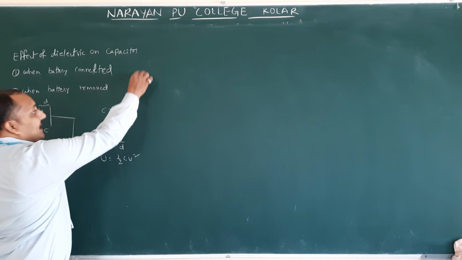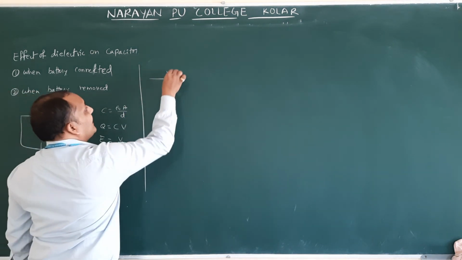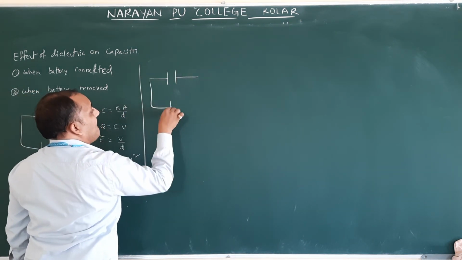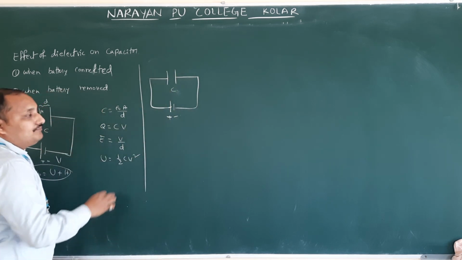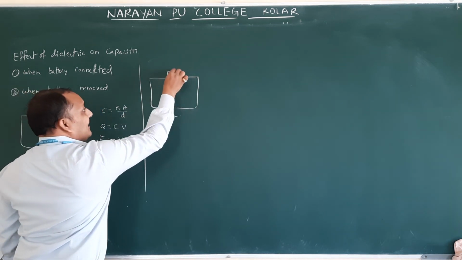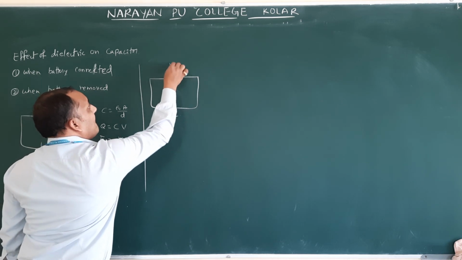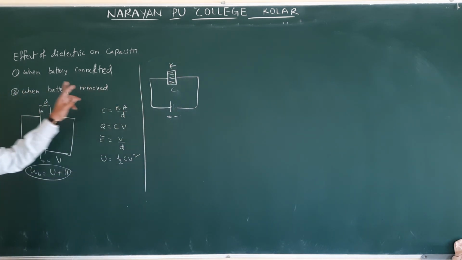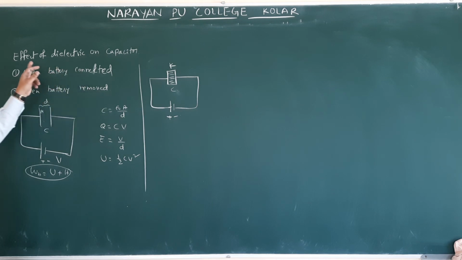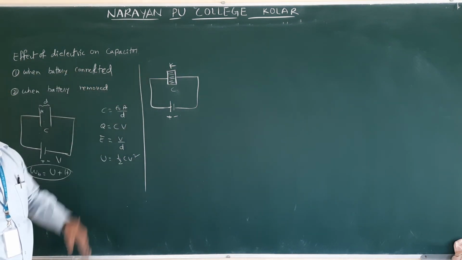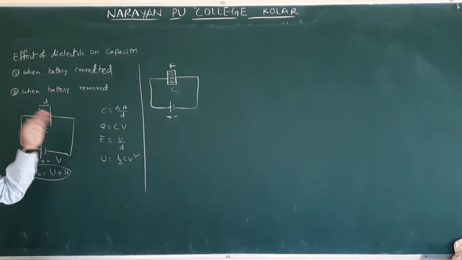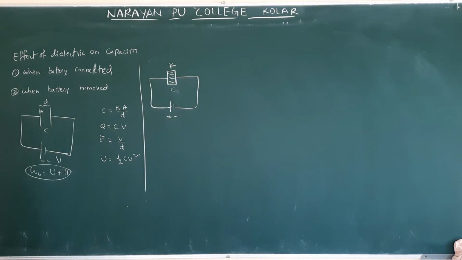After introducing a dielectric, so this is a capacitor C. After introducing dielectric K, the battery is still connected. That is this case. When the battery is connected, we introduce a dielectric of constant K. Then how the capacitance, charge, energy and electric field are going to change, we are going to see.